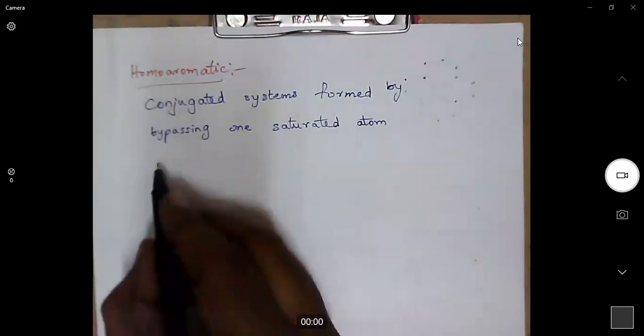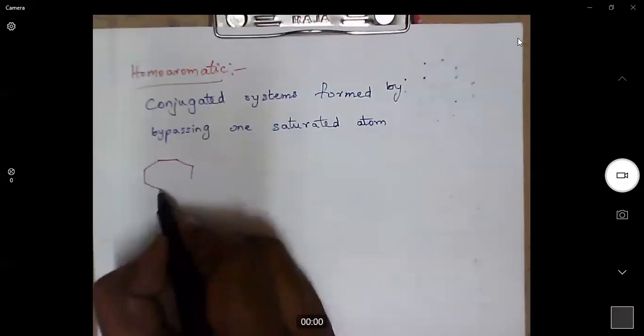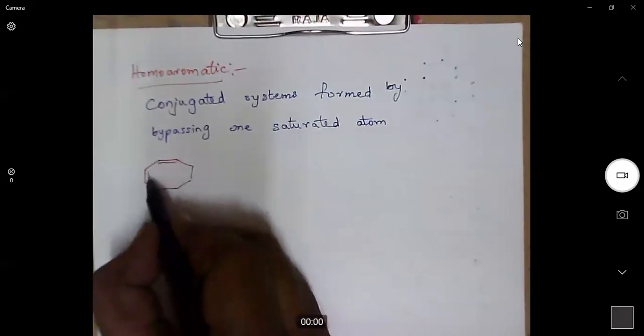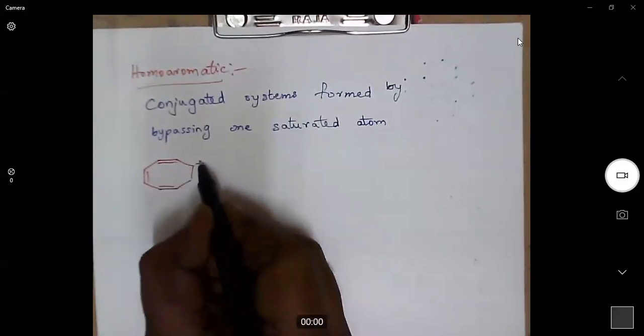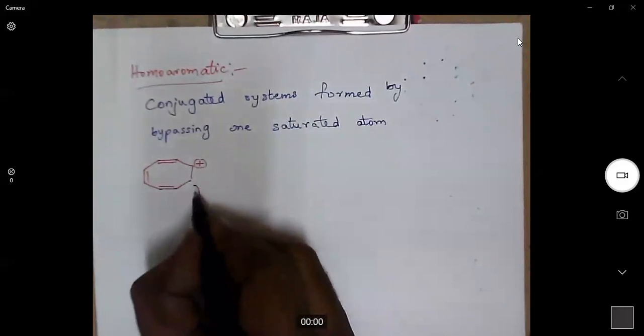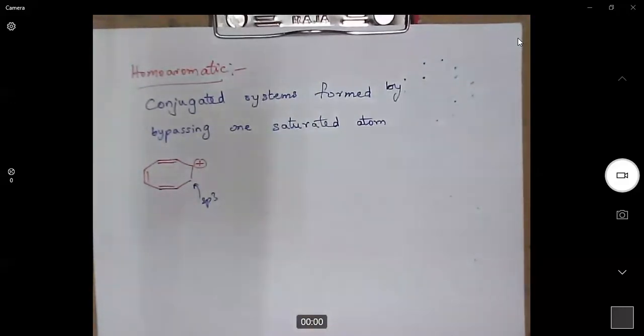For example, consider this 8-membered system with 3 double bonds and a carbocation, but this carbon is saturated, sp3 hybridized. We have just seen the example of tropylium carbocation. Tropylium carbocation is highly stable because it is aromatic.